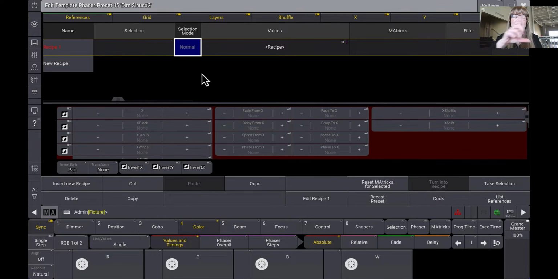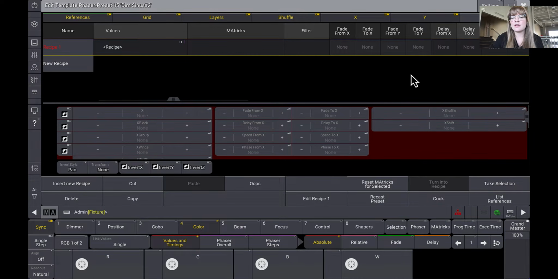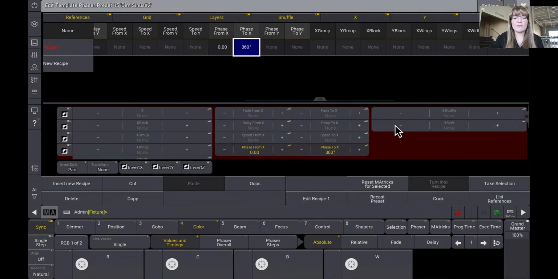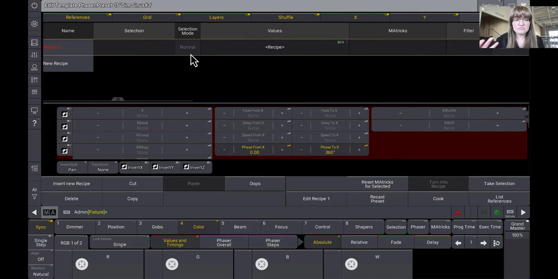And now these values that were in this preset are the values in this recipe line. So they're not referencing something outside of the recipe. They're referencing the values that were already within this preset. And that's why we have these little carets with the recipe word in there. Anytime we see these little carets within the desk, it's letting you know that it's referencing something else. And right, there's nothing else over here. But if I went ahead and put some phase values in here, right, those are in there. Anyway, but it doesn't have a selection, and this is why the recipe line is red, because there's nothing it can cook, right? There's no group or selection to use with the values, so it's not cookable, if that's a word.